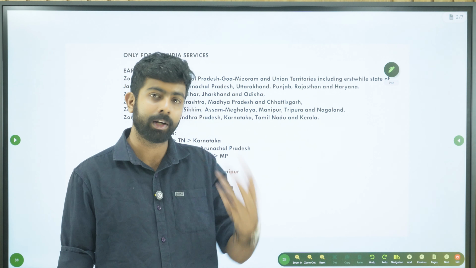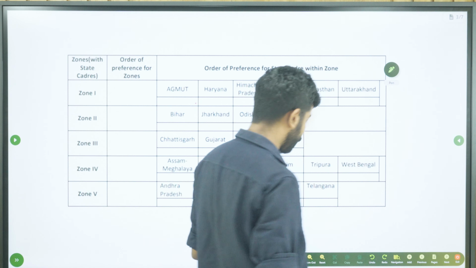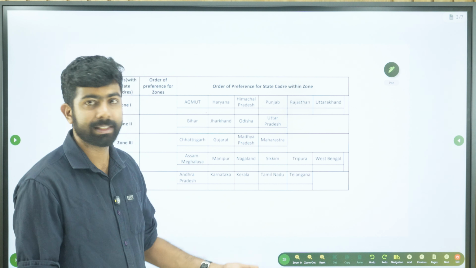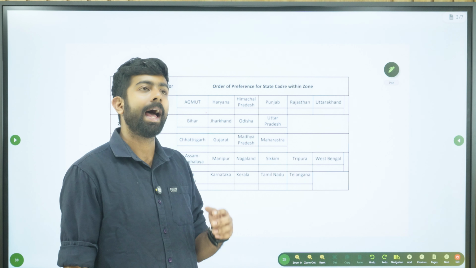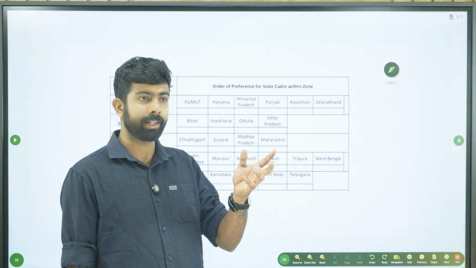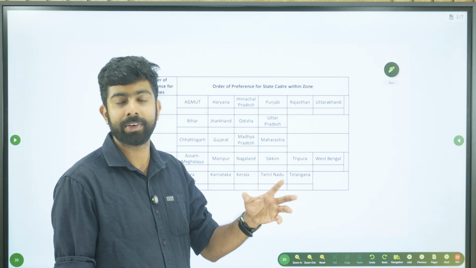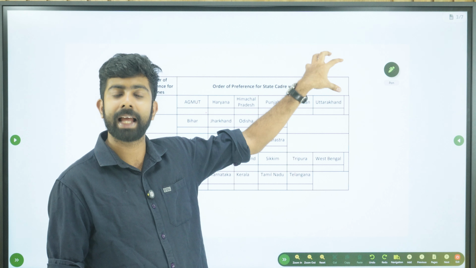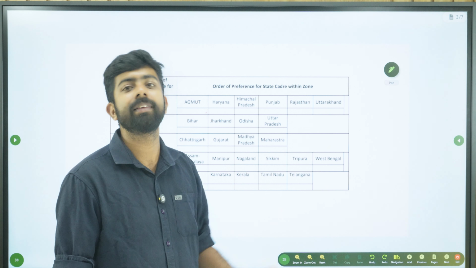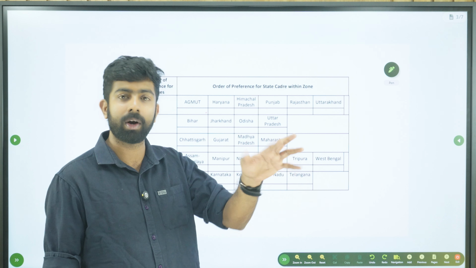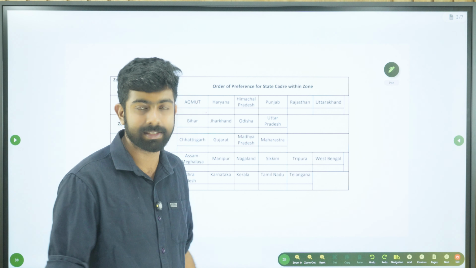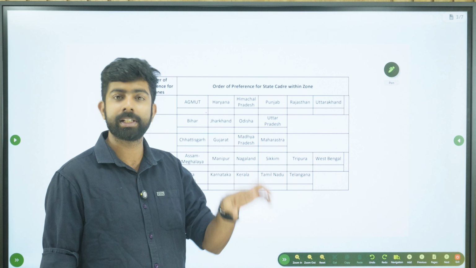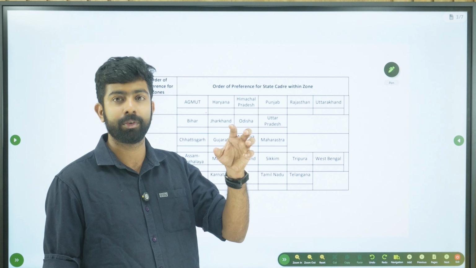If you know about the DAF filing, this is how we used to fill the DAF and the cadres. Our nation is divided into various cadres. The cadres are applicable only to the All India Services. It is only applicable for IAS, IPS and Indian Forest Services, right? So the nation is divided into different cadres.